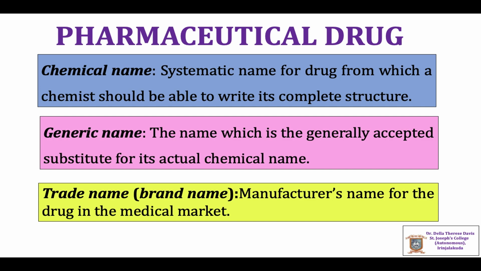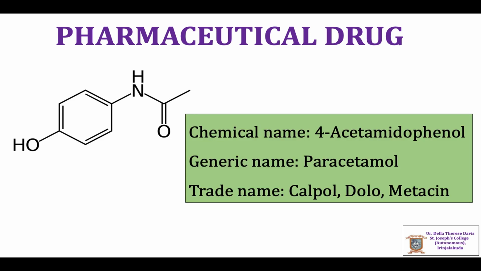And generic name is the generally accepted substitute for the actual chemical name. The trade name or brand name for a drug is the manufacturer's name for it in the medical market. Let us see some examples.